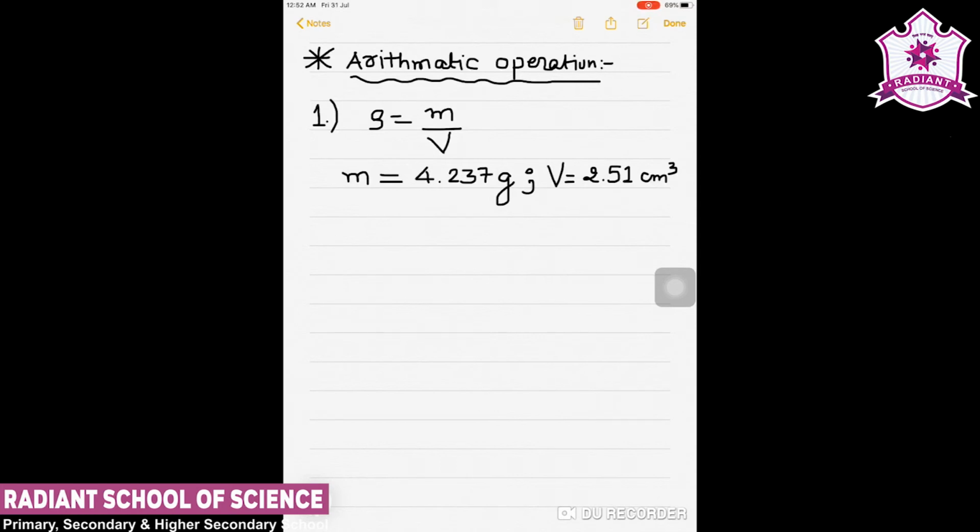See here, mass has 4 significant figures, 4, 2, 3 and 7, while volume has only 3 significant figures, that is 2, 5 and 1. So our answer can have only 3 significant figures. That means if we take density as per the equation, we have 4.237 over 2.51.